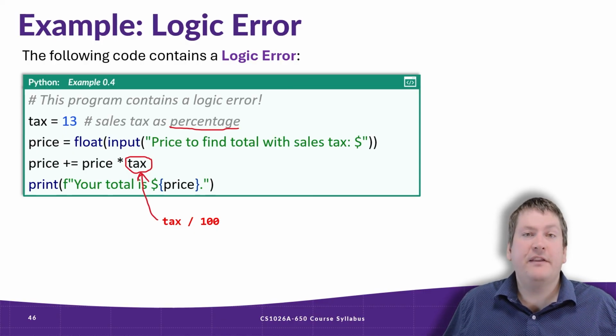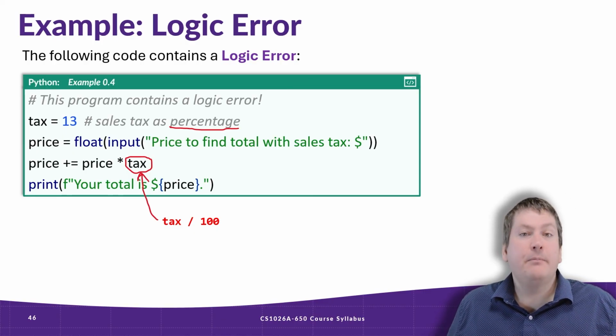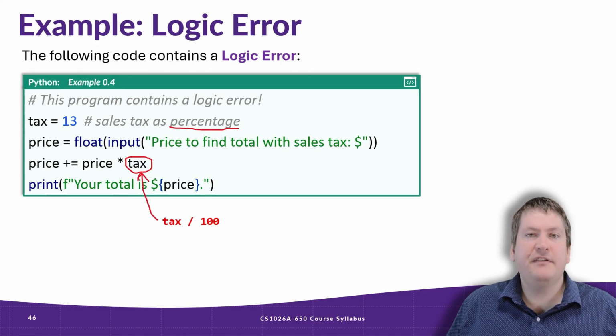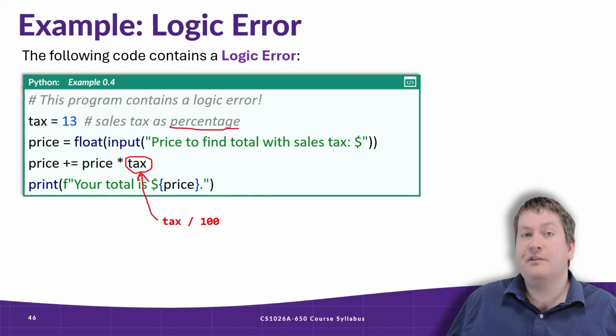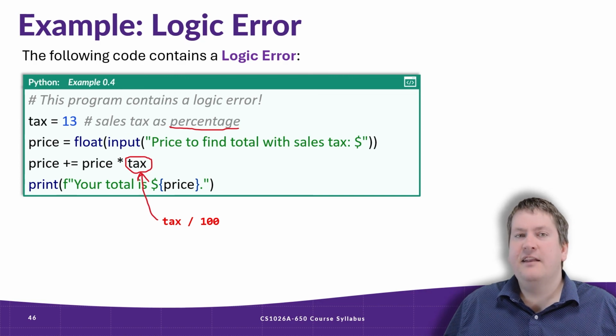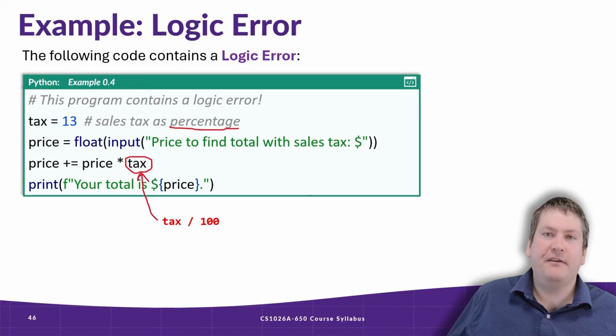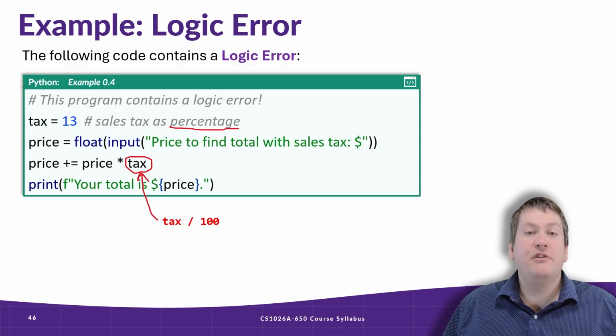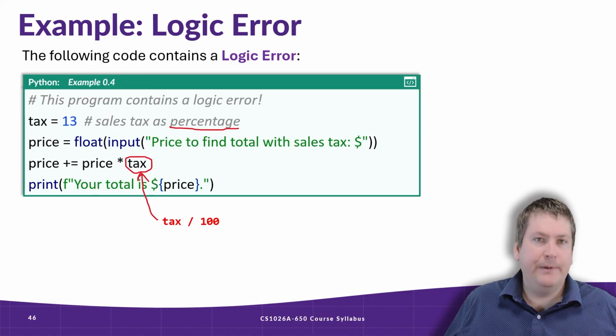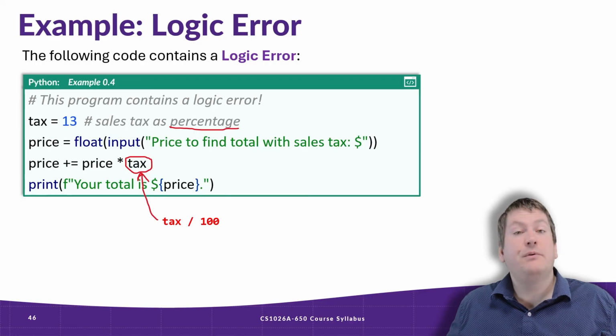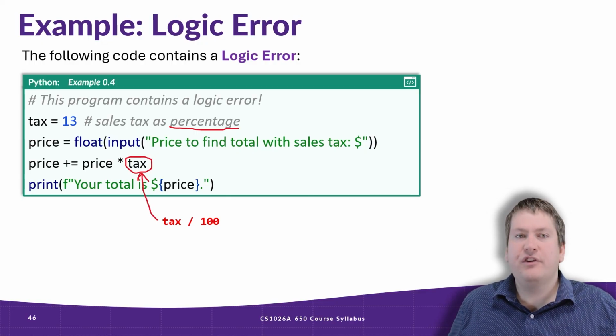And it's important to note in this case, with the logic error, there's nothing Python can do to tell us this error occurred because it doesn't really understand what the purpose of your program is. Remember, computers are very literal, so it only understands the exact instructions you're giving it. That's why on your assignments, it's very important to make sure that the result you're getting makes sense. So if you had a very simple assignment like this, you should see that the number I'm getting is way too high. This makes no sense, so we should go back and look at our code. Don't just assume because the program runs that it is the correct program.